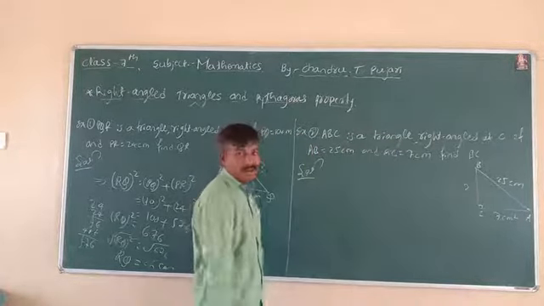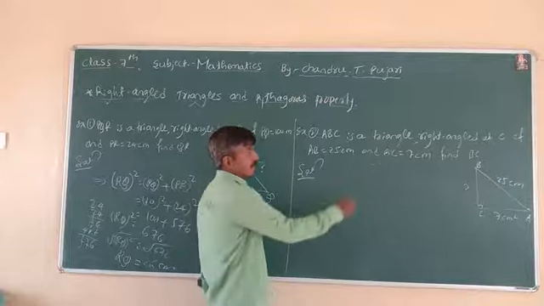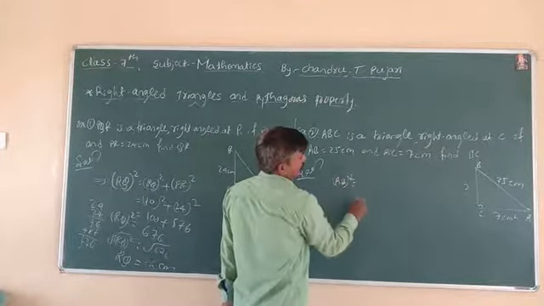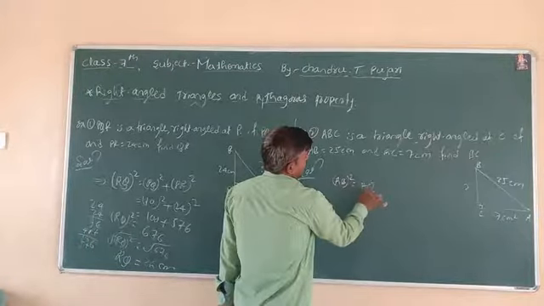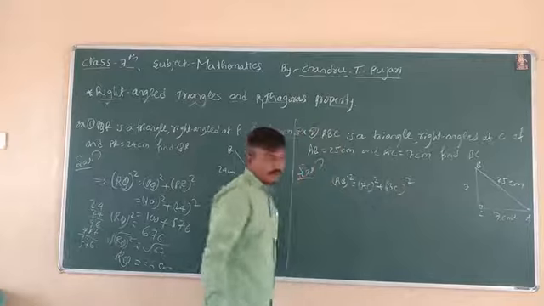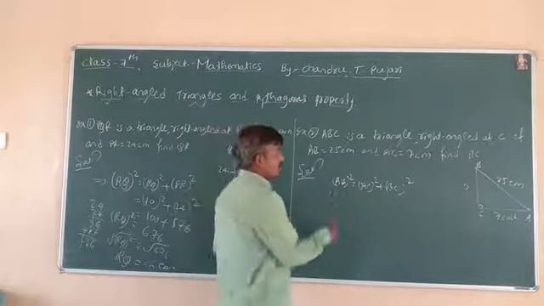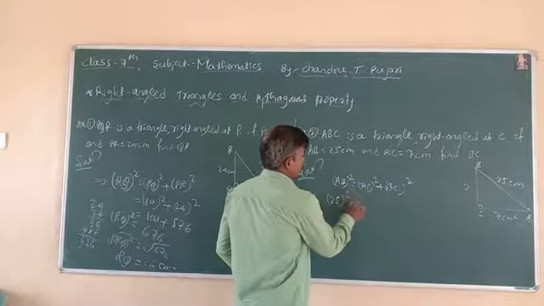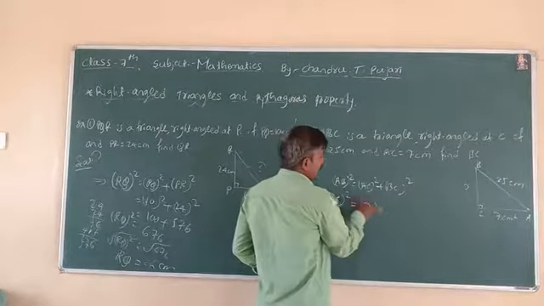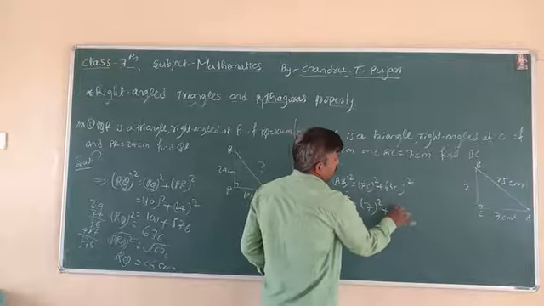The solution is again by the Pythagoras theorem. The hypotenuse AB square is equal to AC square plus BC square. AB is 25, so 25 whole square is equal to AC, which is 7, 7 whole square, plus BC square, which we don't know.